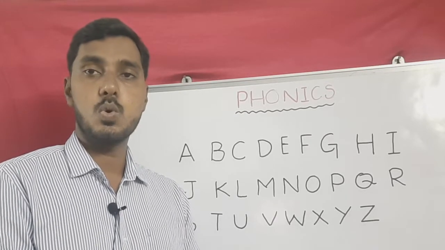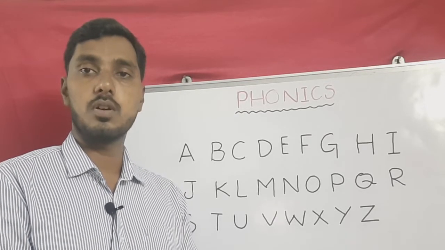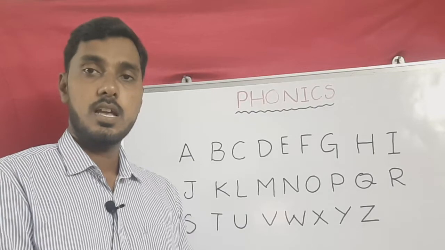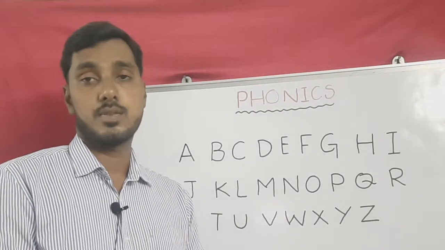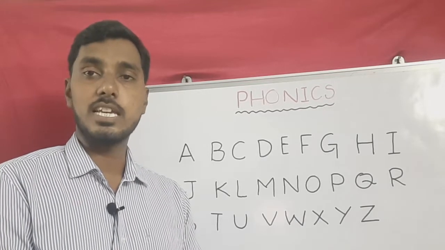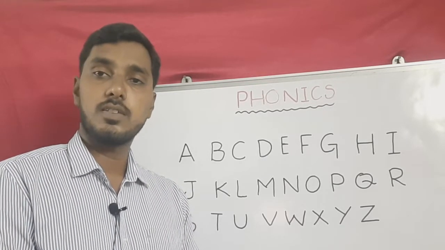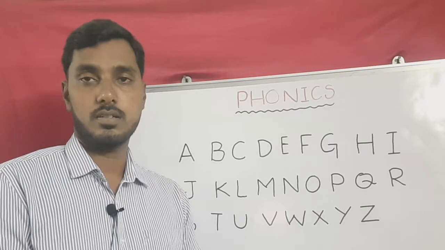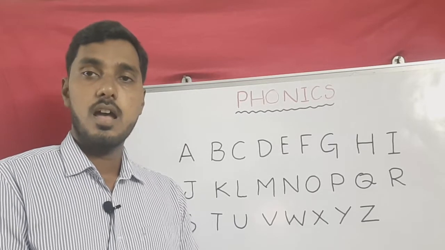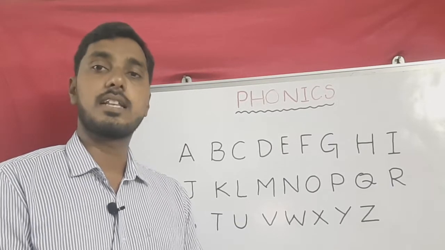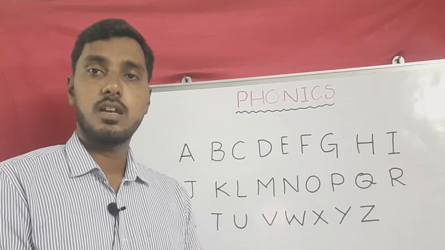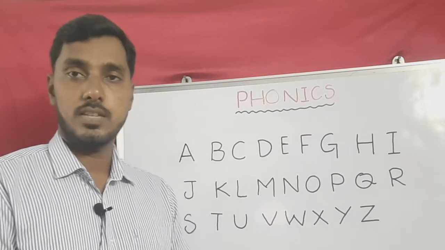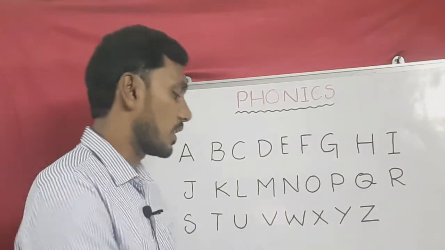And sometimes it gives the u sound also, like university, universal. So up, put, university. And next one, V.